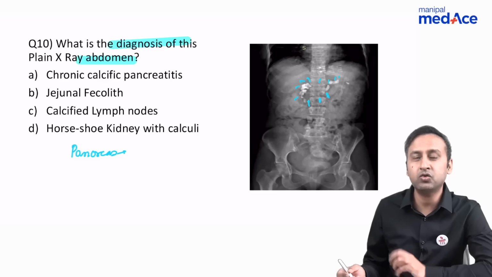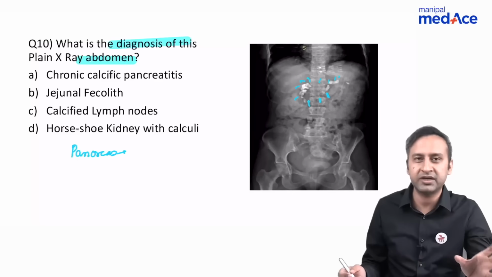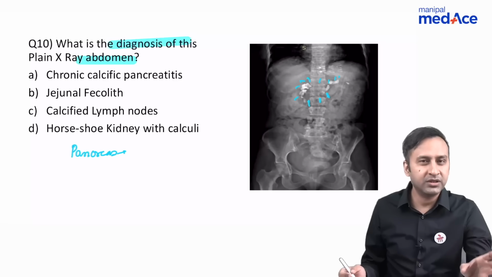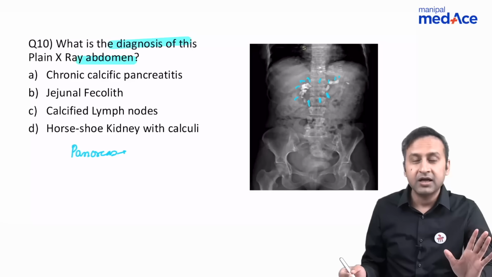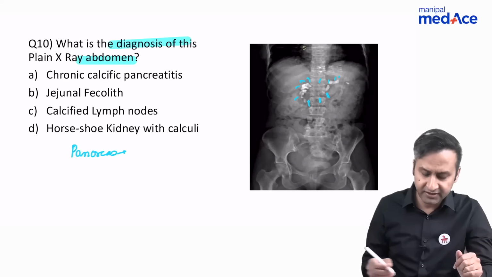and can result in this type of appearance, because there is a disease that we know, chronic calcific pancreatitis, which is associated with calcifications within the ducts, that is interductal calculi, as well as in the parenchyma. So it can be a case of chronic pancreatitis. Let's look at the other options.